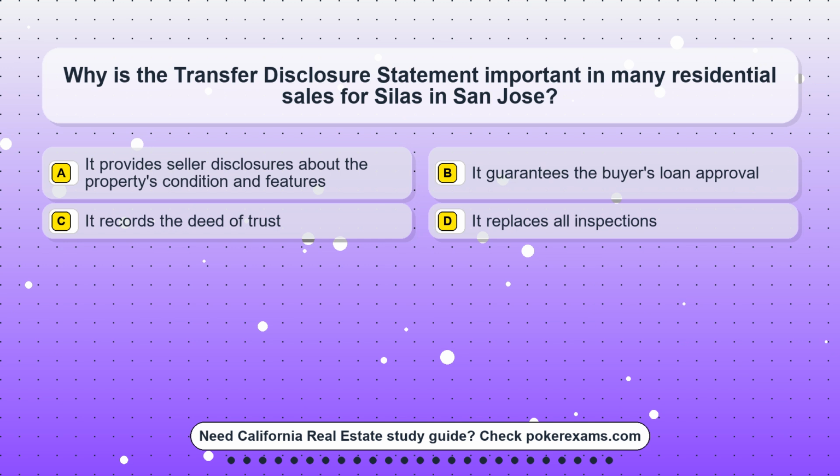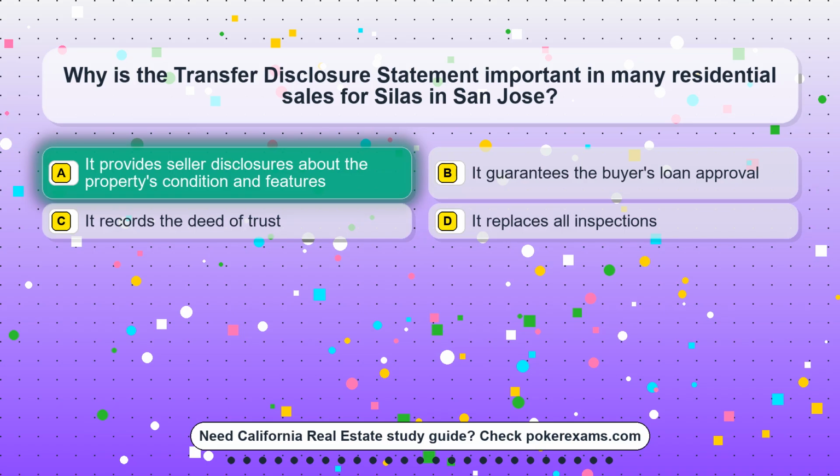Question 11. Why is the transfer disclosure statement important in many residential sales for Silas in San Jose? Option A. It provides seller disclosures about the property's condition and features. Option B. It guarantees the buyer's loan approval. Option C. It records the deed of trust. Option D. It replaces all inspections.